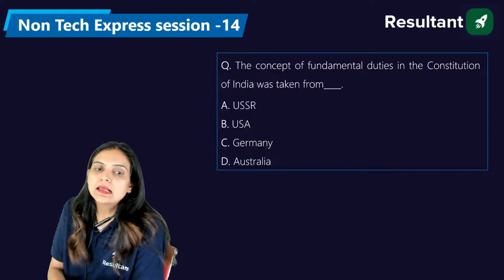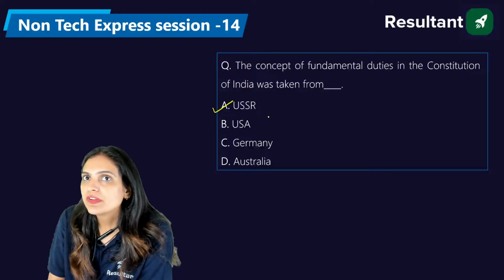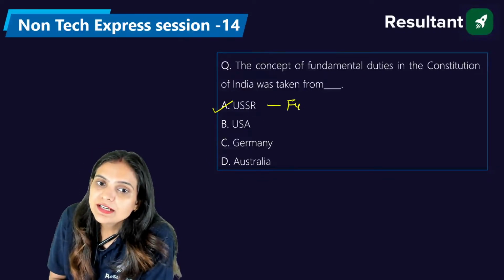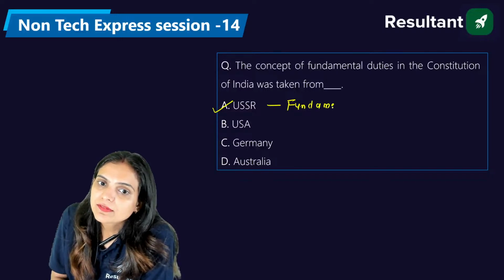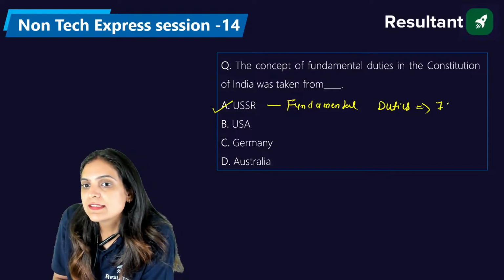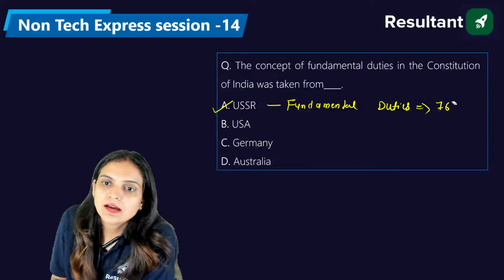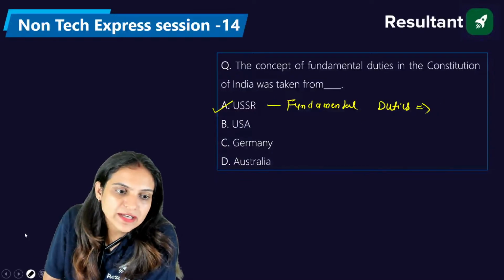So, by the way, lots of aspirants get confused between the fundamental rights and the fundamental duties. The fundamental duties we had taken from the Constitution of USSR, and that was done by the 42nd Constitutional Amendment of 1976.